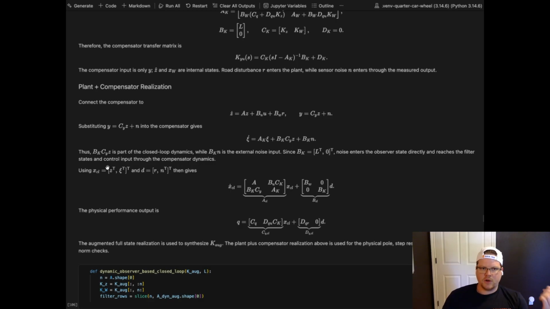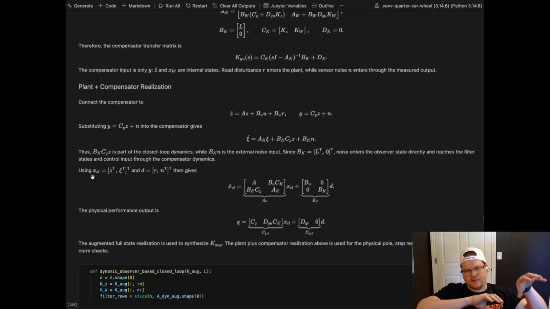So the noise is entering the observer, but that directly reaches the filter states and the control input through the compensator dynamics. In this new plant plus compensator form, we have the state vector here, which is the original Z. We have XZ, which is Z hat, and XW, the filter state. And we have inputs R and N. So R, the road disturbance, and N, the noise, right? So that's what we are analyzing here. So that's our input, that's our closed loop CL. Same thing here for the output.